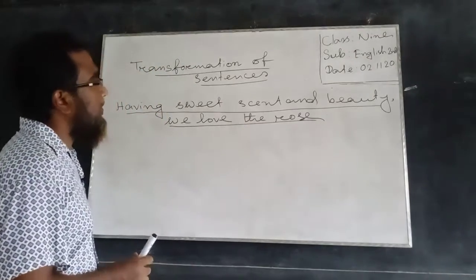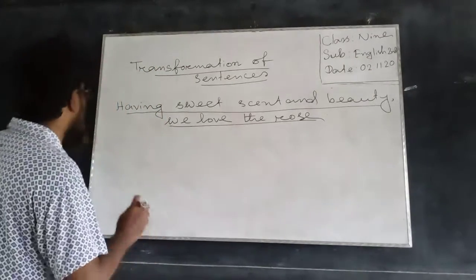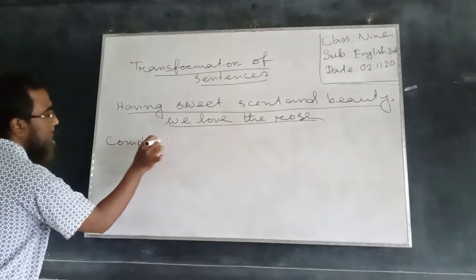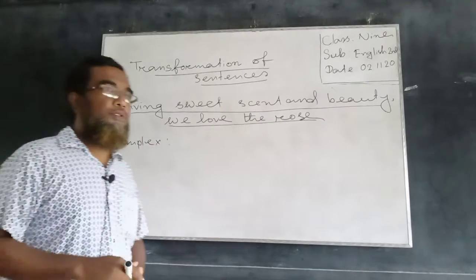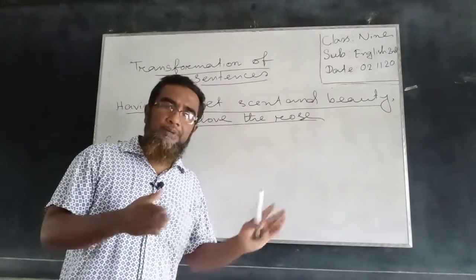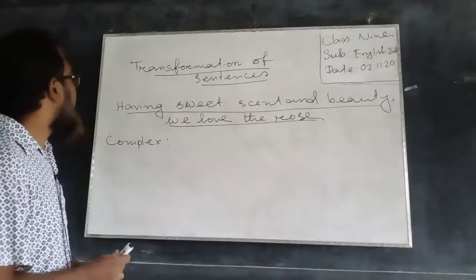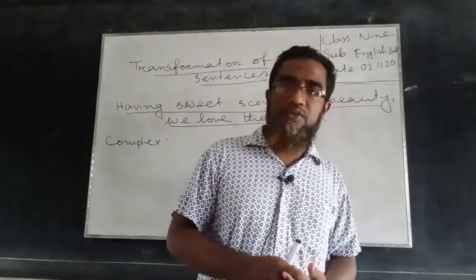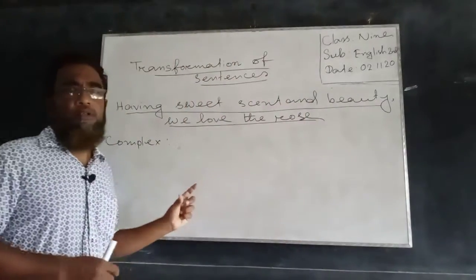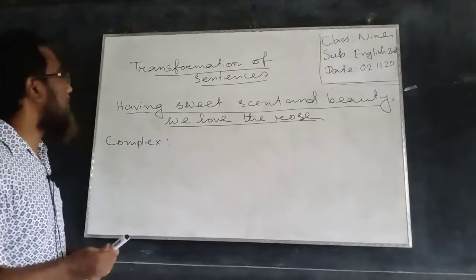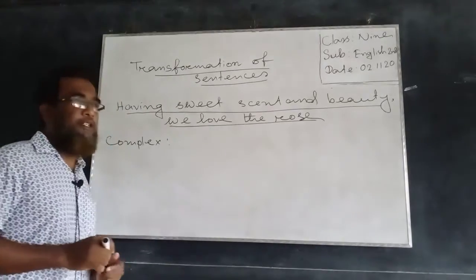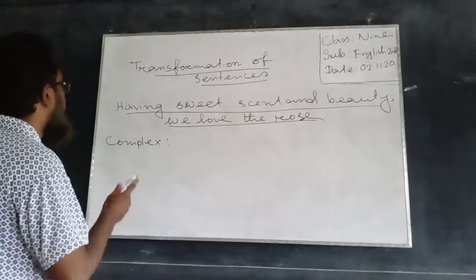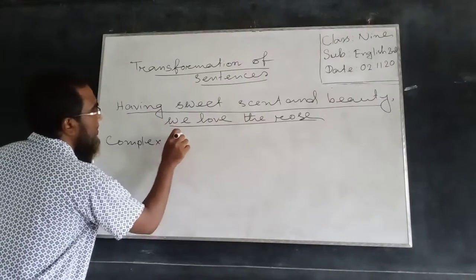Now we will transform it into a complex one first. Complex sentence. So we will apply the same rule that we applied in my previous example. Having sweet scent and beauty, if we want to transform it into a complex one, first we have to bring in a subordinating conjunction. Here we will use the same conjunction that will signify reason, that is to say, we will use since.